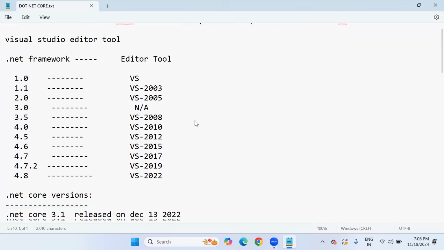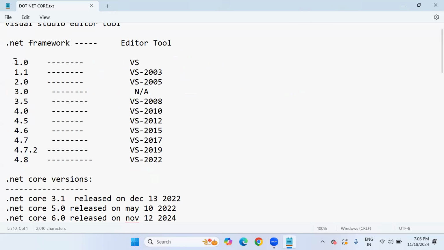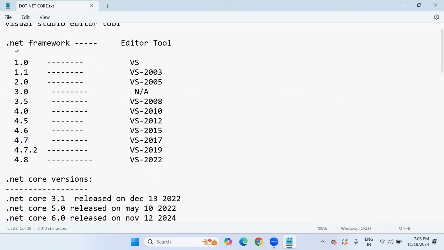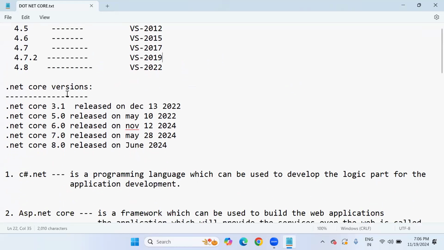And I explained .NET Framework versions, but no one is using .NET Framework nowadays. All are using .NET Core frameworks. I also explained the .NET Core versions, but in the last lecture I gave information only about .NET Core 3.1.